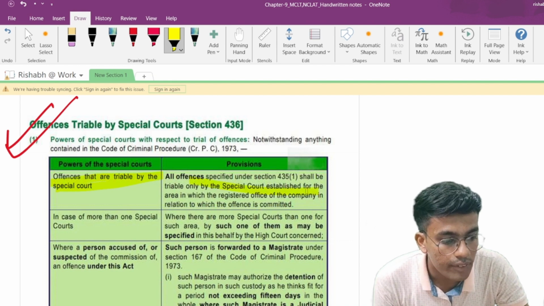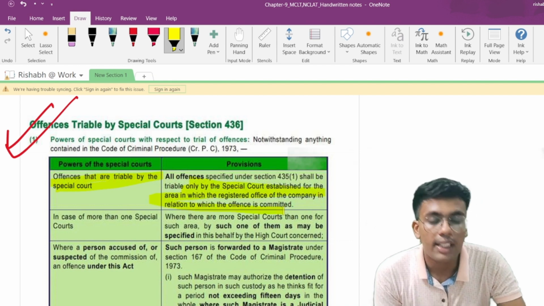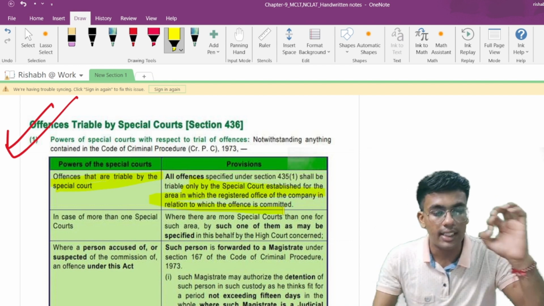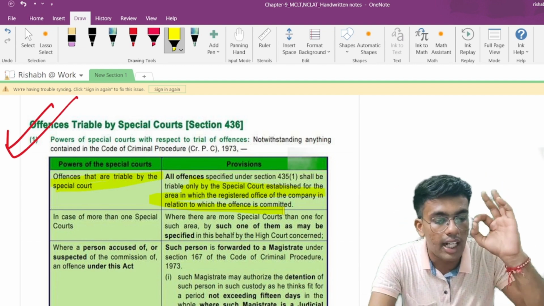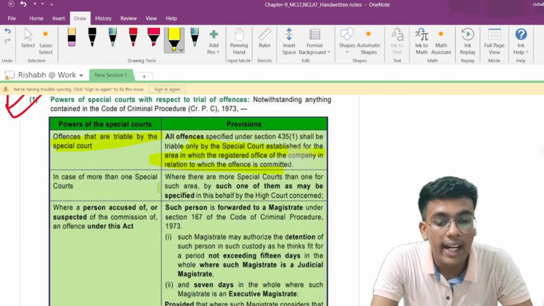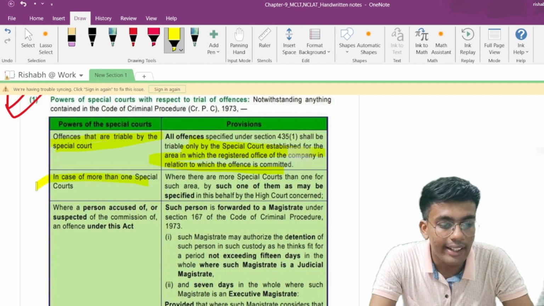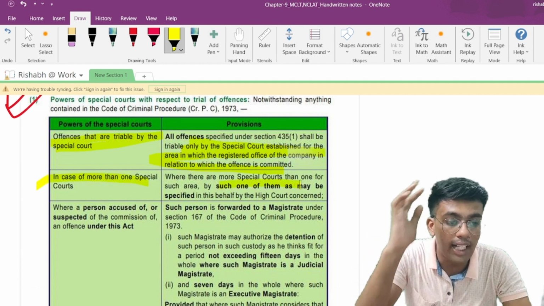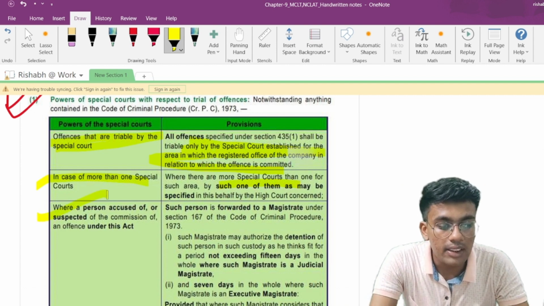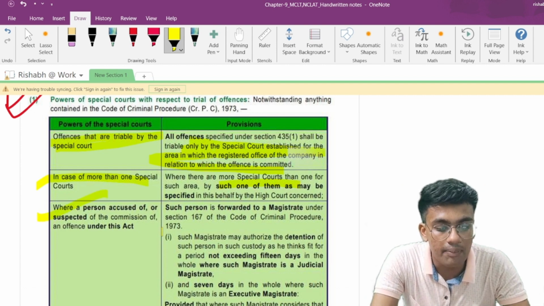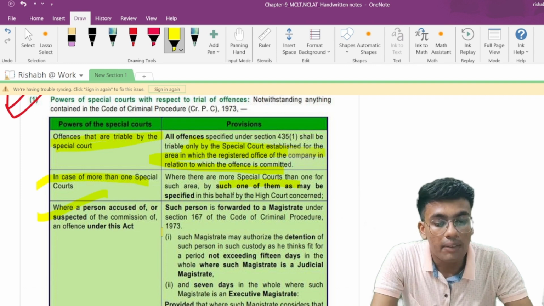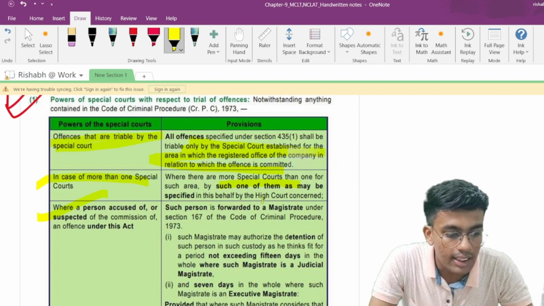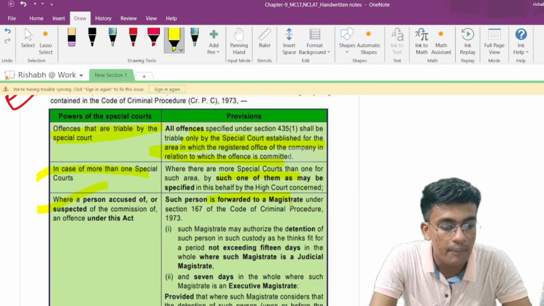Matlab, where the ROC of the company is situated, the registrar of the office of the company is situated, all the offences are triable under the special courts. If more than one special court is there, then any one of them as may be specified by the High Court in such behalf. Where a person accused of or suspected of the commission of an offence under this act, and such person is forwarded to the magistrate.